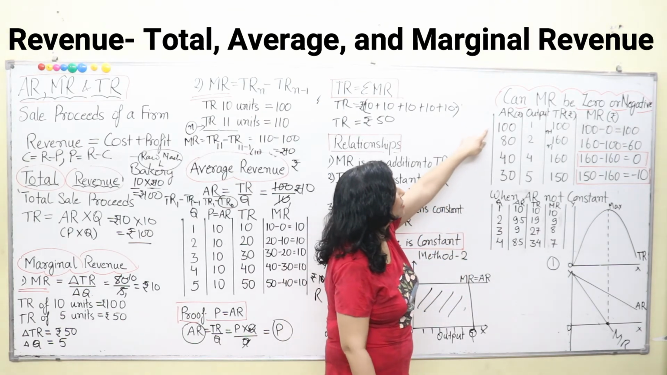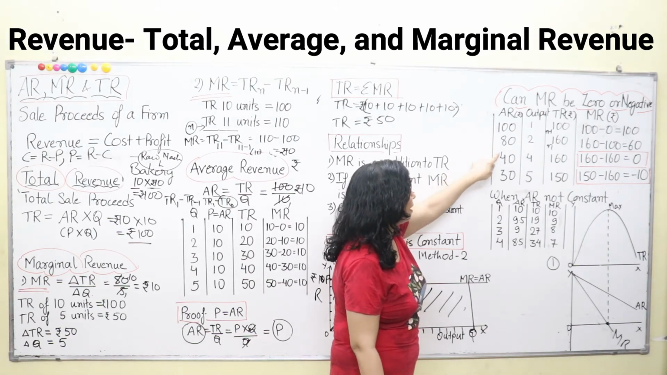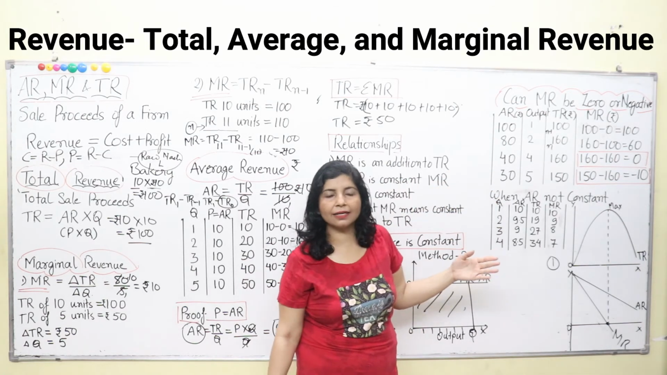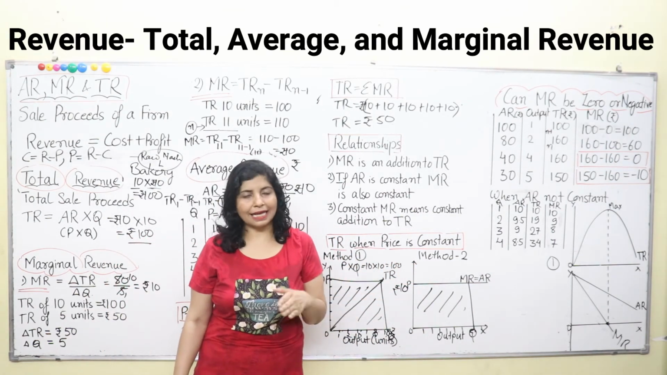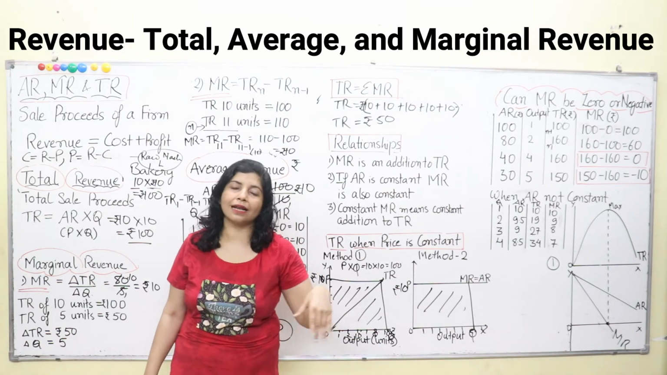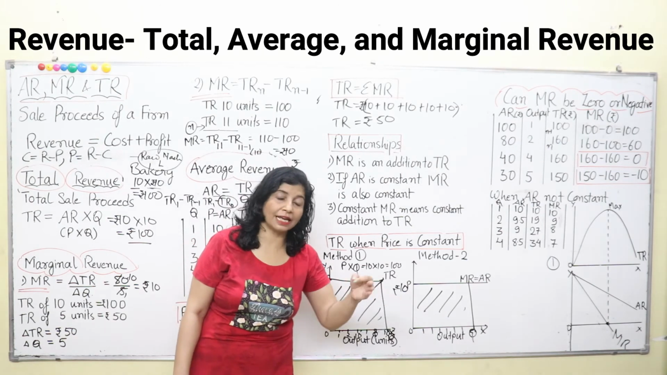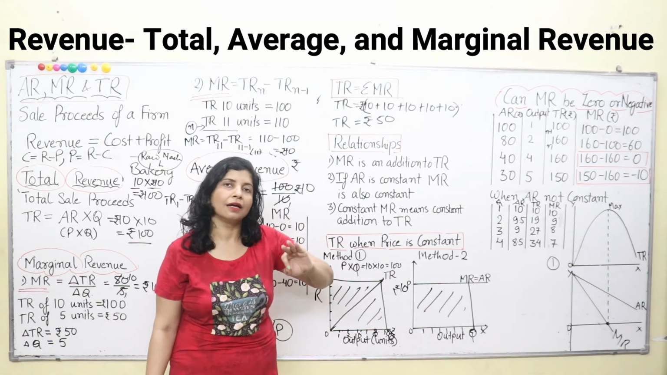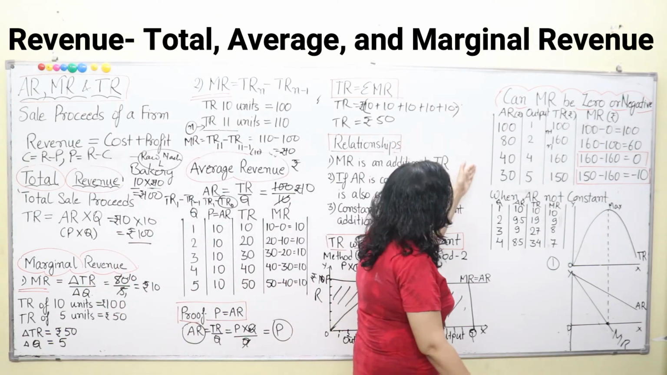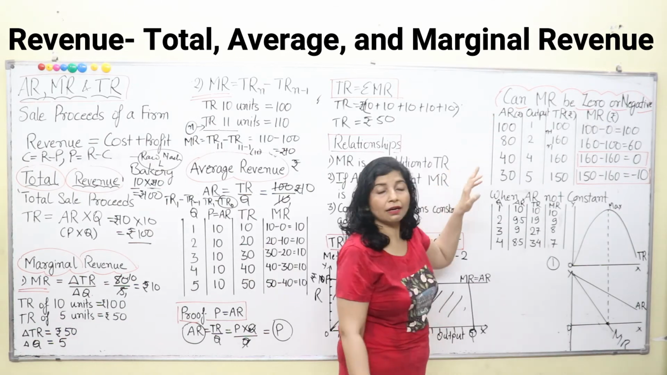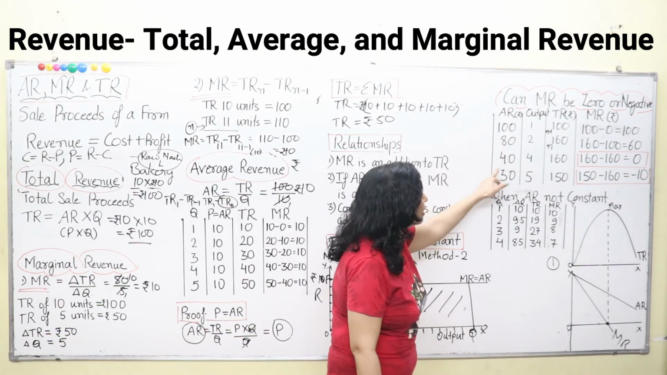Here we can see AR is not constant and it is falling. See here 100, 80, 40 and 30. In different markets, people have different bargaining power. For example, when we go to any shop, a seller or a businessman may sell a unit of commodity at a higher price to someone and at a lower price to someone else. Whoever has better bargaining power will take that commodity at a lesser price. So in that manner there are differential prices, and average revenue can be falling or increasing also. So here our average revenue is different and it is falling.